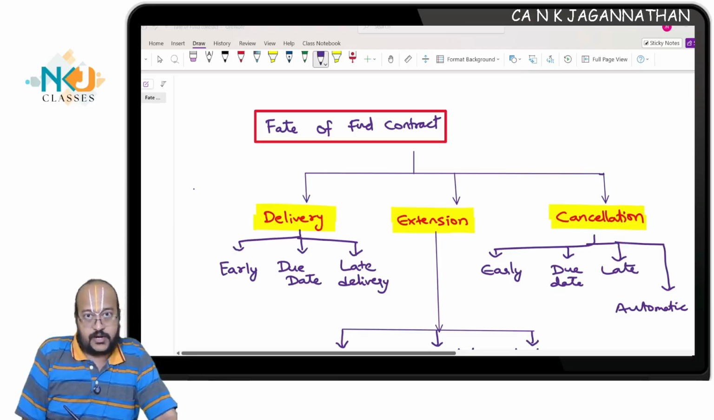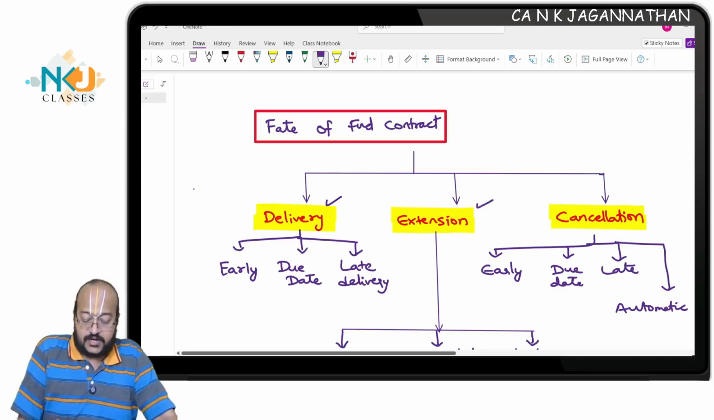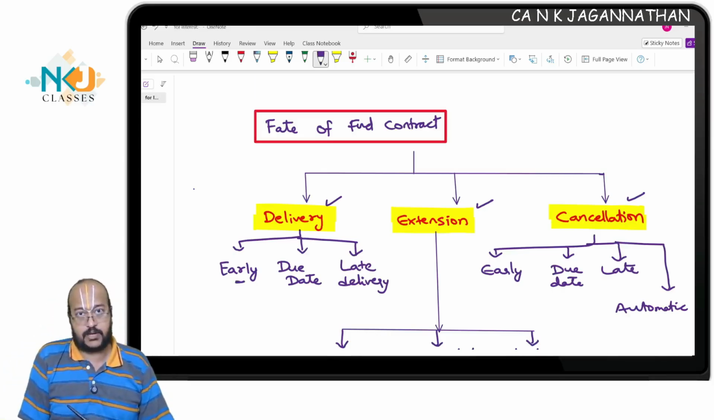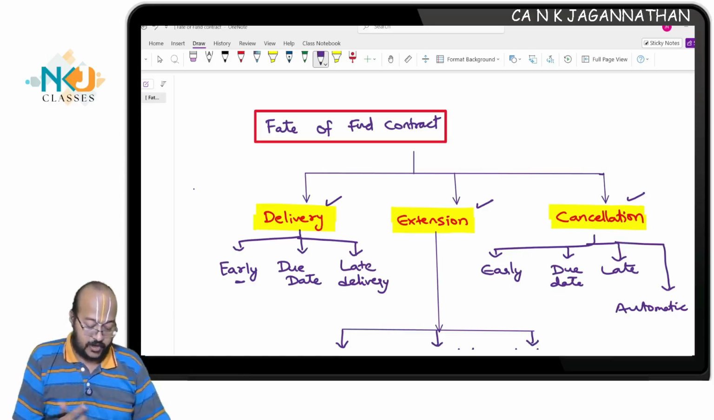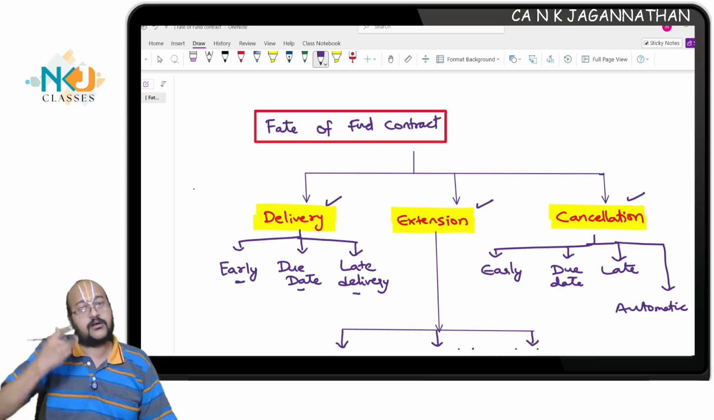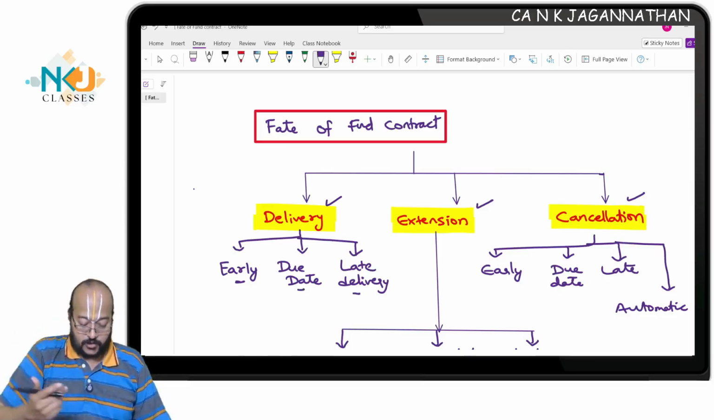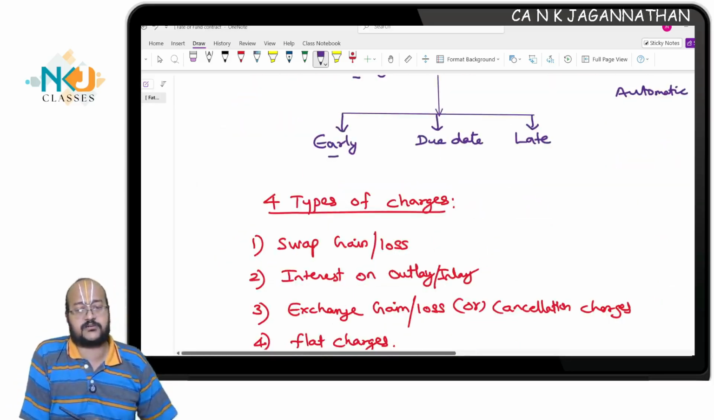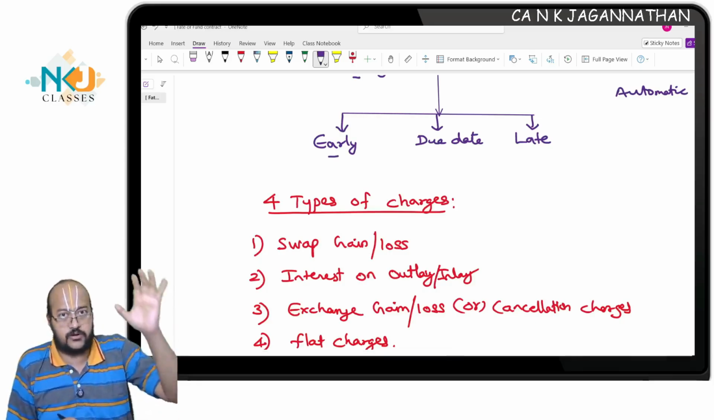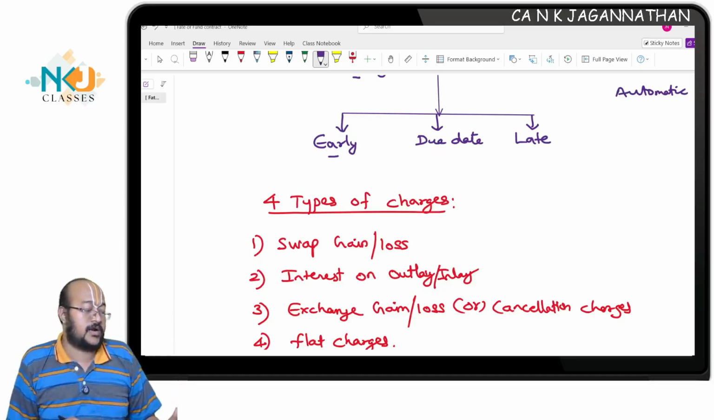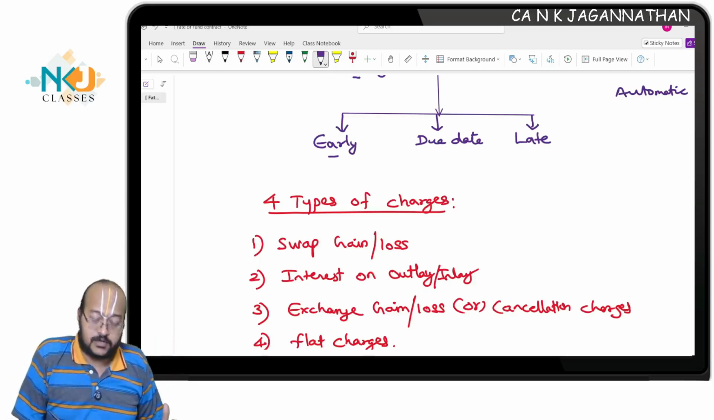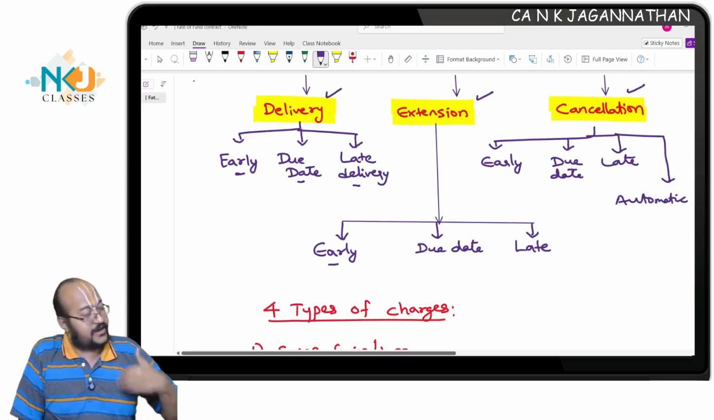The forward contract can be delivered, extended, or cancelled. Even in case of delivery, it can be delivered before the due date, on the due date, or late, which means after the due date. Next, early extension is possible: say for 1st January you enter into a forward contract for 2 months, and before reaching March 1st, you extend the contract.